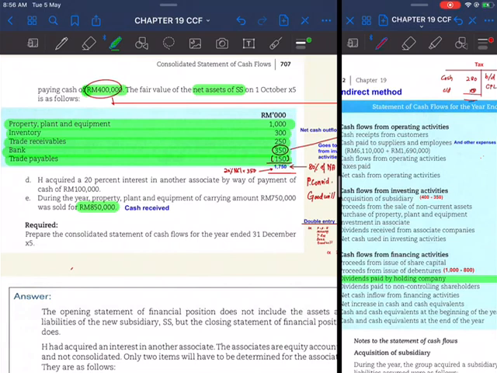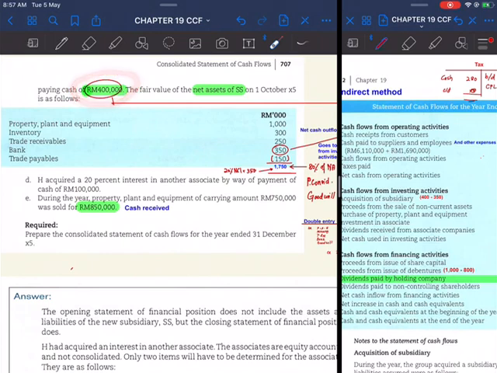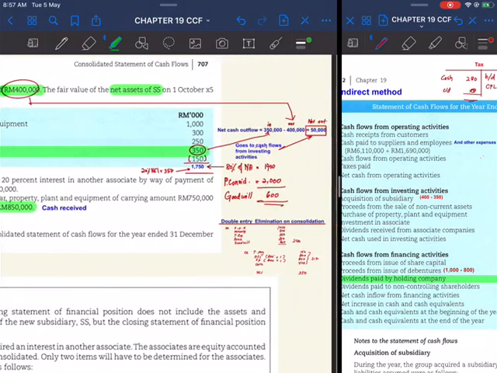But before we move on to that, the main point that we have to calculate here, with regard to acquisition of the subsidiary during the year, is that we need to find out first what is the net cash inflow or outflow. The cash outflow here is 400,000, and cash inflow will be in the form of bank account in the subsidiary SS, which is 350.